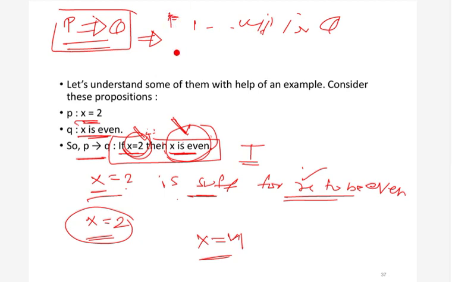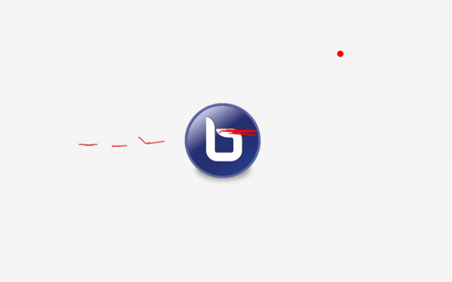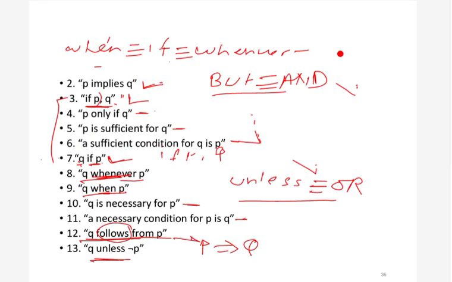So these things we have written in the previous slide. You can read this fifth point: p is sufficient for q. Of course, this same line can be written like this: a sufficient condition for q is p. These two are the same thing. Similarly, q is necessary for p. Also we can write the same line as: a necessary condition for p is q. I know it might be hard if you are studying this for the first time, but don't worry. You can just rewatch the lecture if you have not understood this.